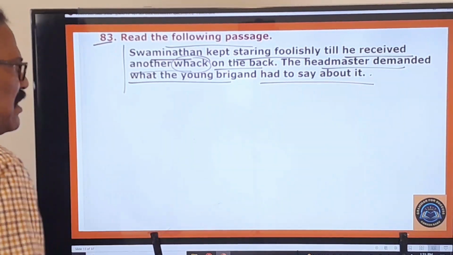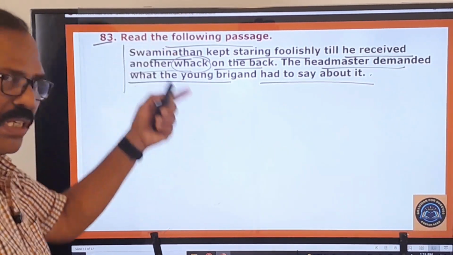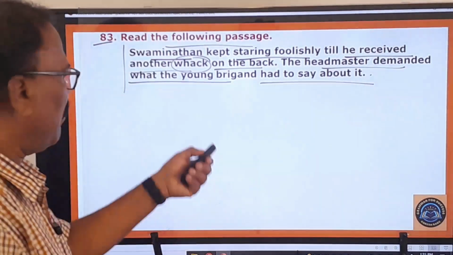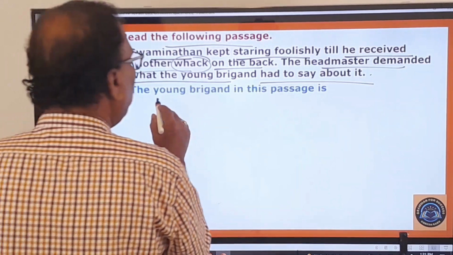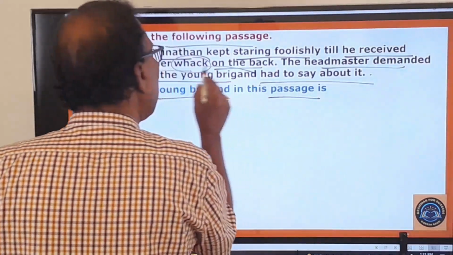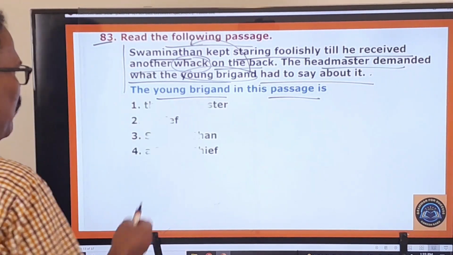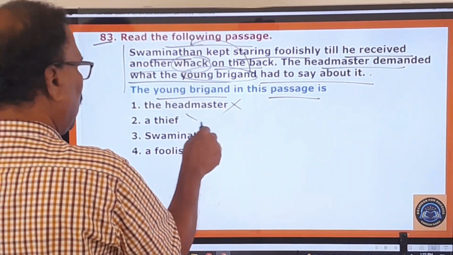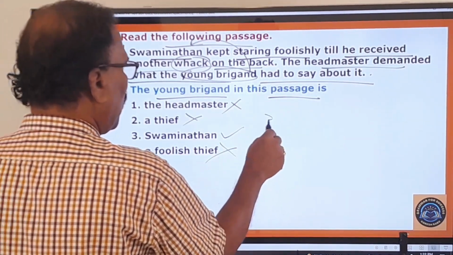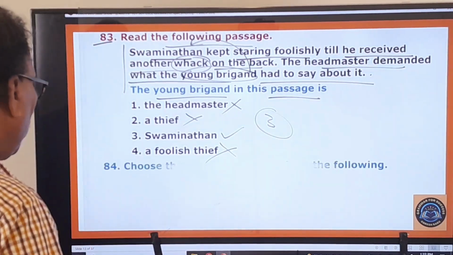So this is the passage, and based on it, one question is given here. Let us look at that. The young brigand in this passage. Who is this young brigand? He is none other than Swaminathan, if you understand. The headmaster, no. The thief, no. Swaminathan. So the third one is the right one. Okay, you go to the 84th one.